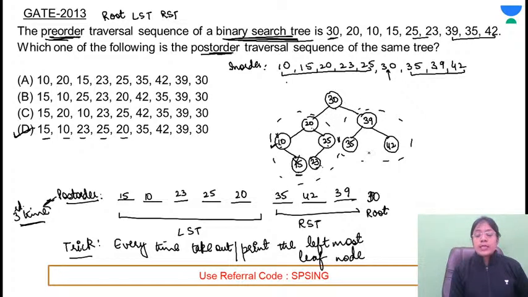Now this is having the right subtree. So you need to print the elements of the left subtree, then the right subtree: 35, 42, 39 and 30.